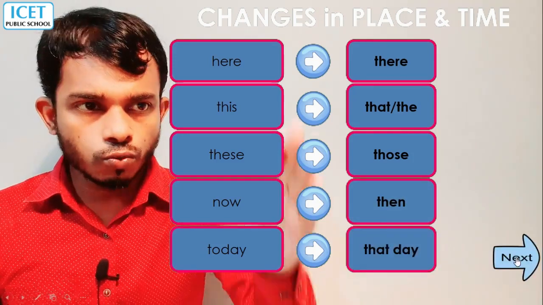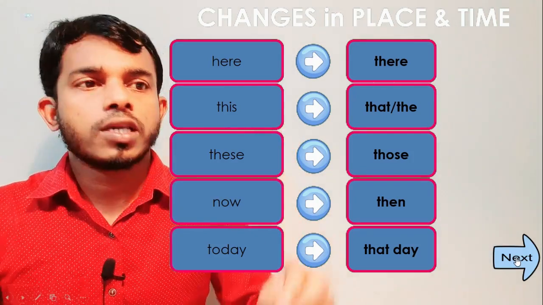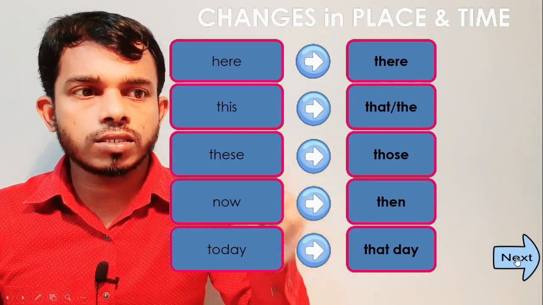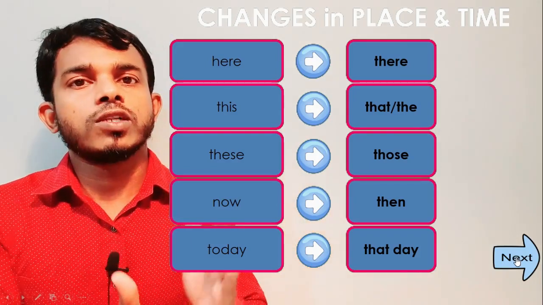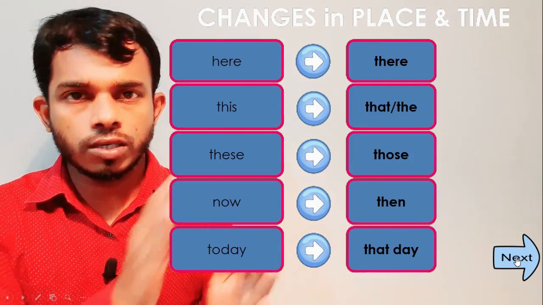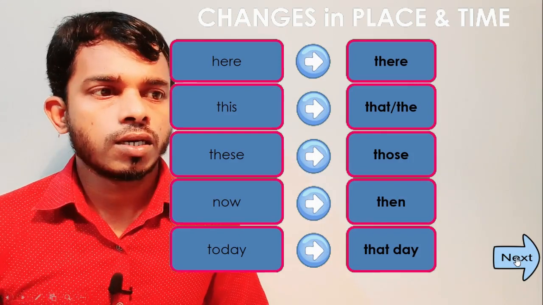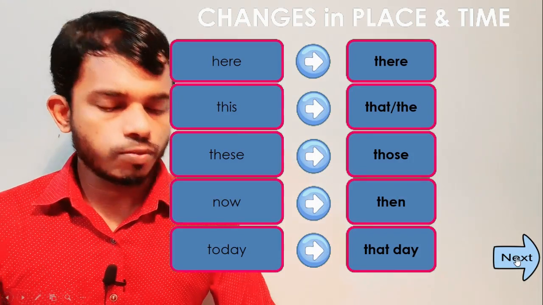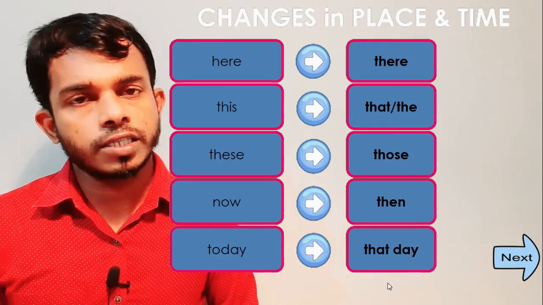If these words, for example here, this, now, today, any of these words are there in the direct speech sentence in inverted commas, they will change into the corresponding past form, that means "the", "that", or another corresponding pronoun. Then next, other changes in place and time.